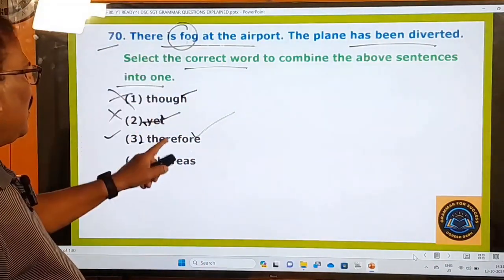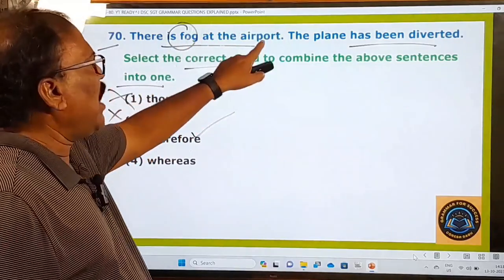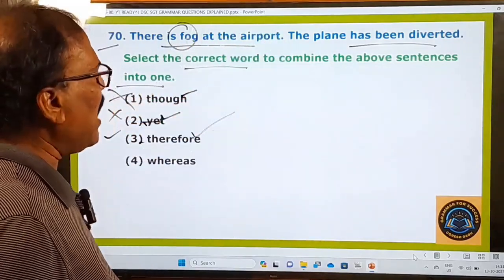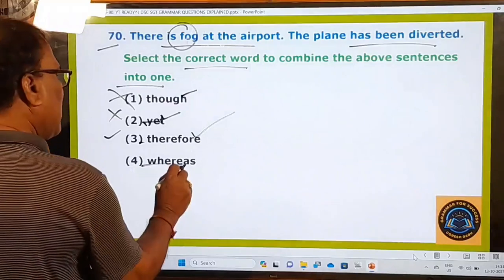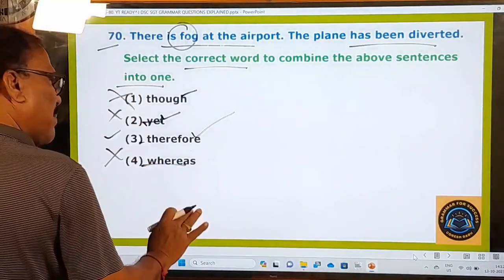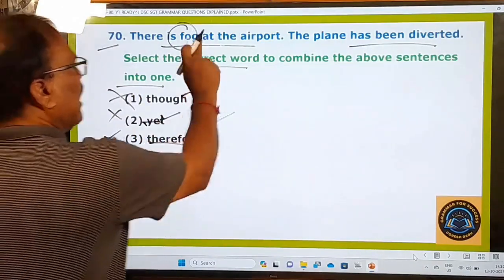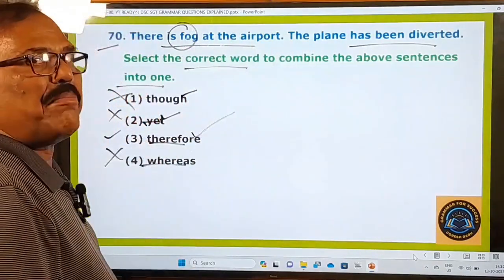So this is correct, this conjunction is fitting here. There is fog at the airport, therefore the plane has been diverted. And here whereas is also wrong. So first one, second one, fourth one are wrong options. Only the third one is the right option that can connect these two statements in a meaningful manner.